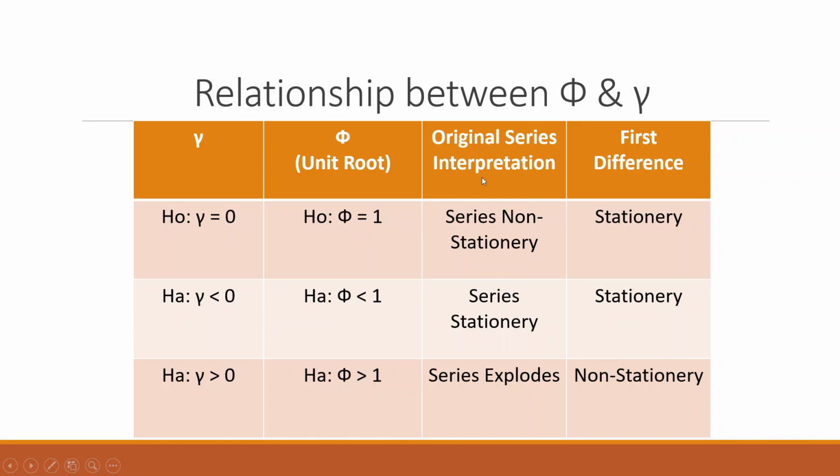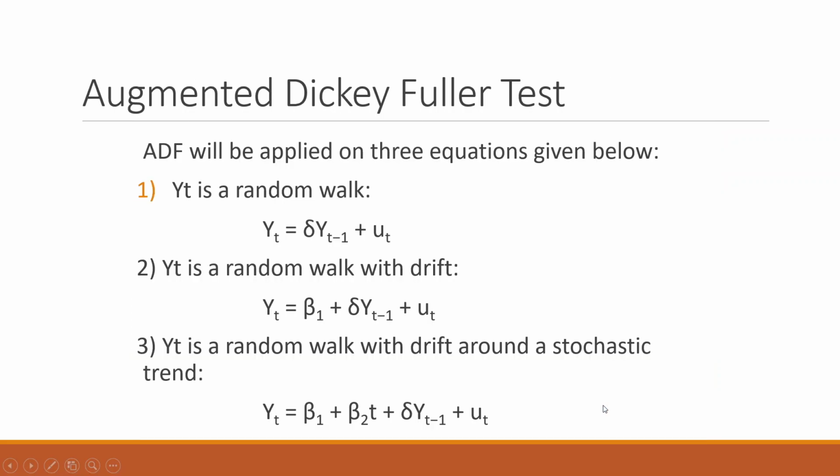The original series is non-stationary. The first difference is stationary. The alternative hypothesis is gamma less than 0, phi less than 1, the series is stationary. The original series is stationary, and the first difference will also be stationary. If gamma is greater than 0, phi greater than 1, the series explodes and is non-stationary.